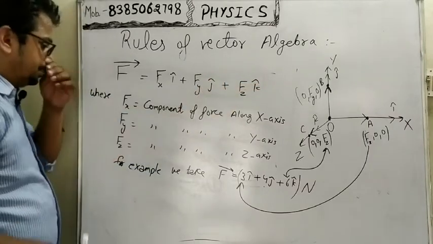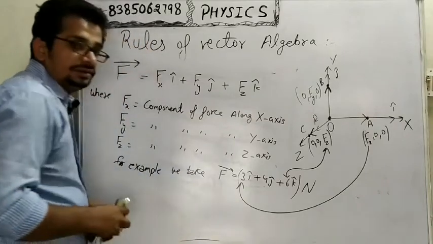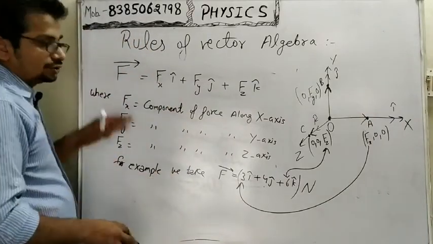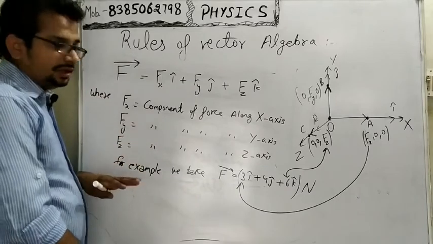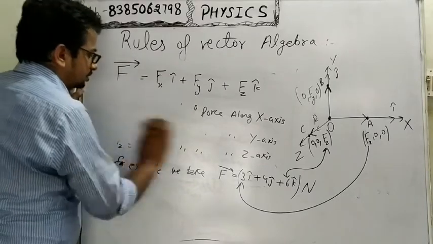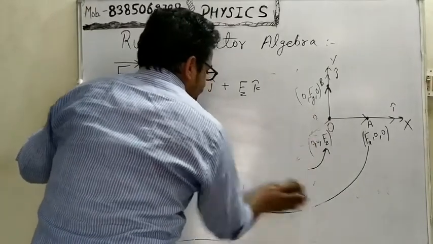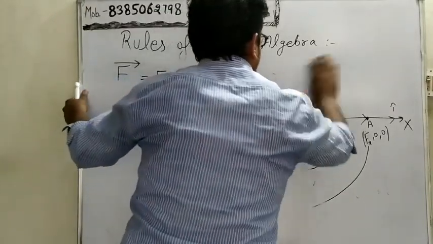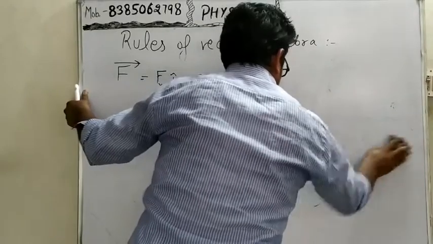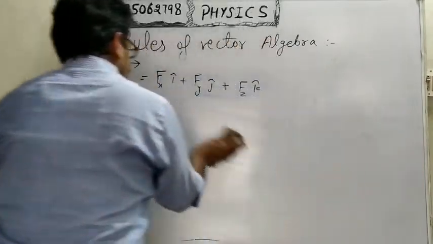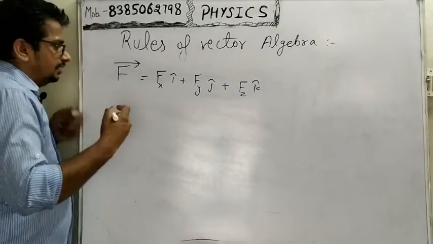Now please note down this pattern in your notebook, because it is useful for the next rules. Now rule number 3, my dear students, is related to finding the magnitude of a vector, the magnitude of the force.